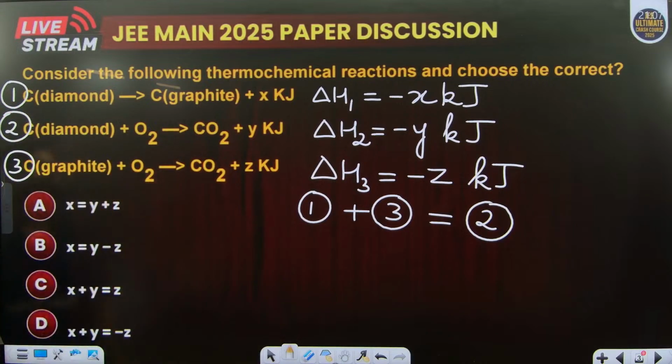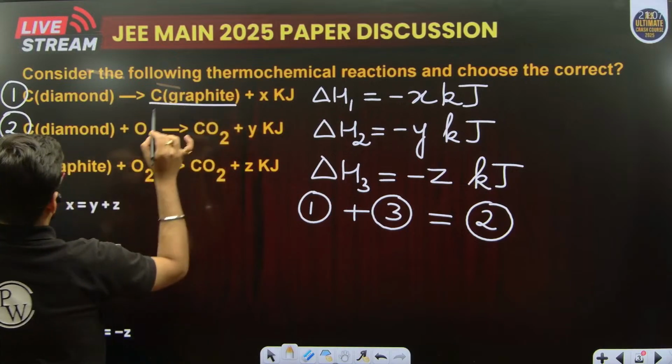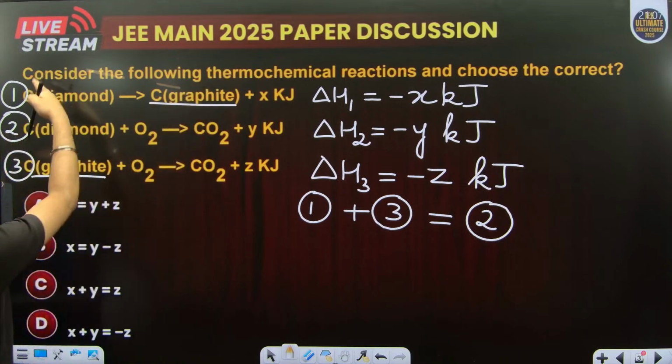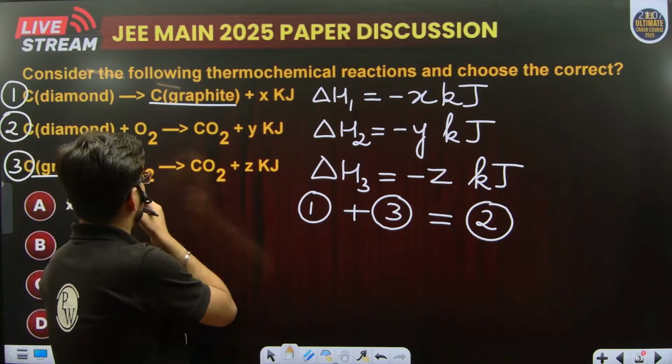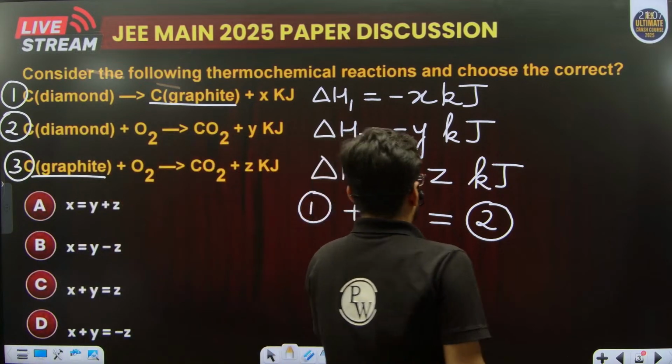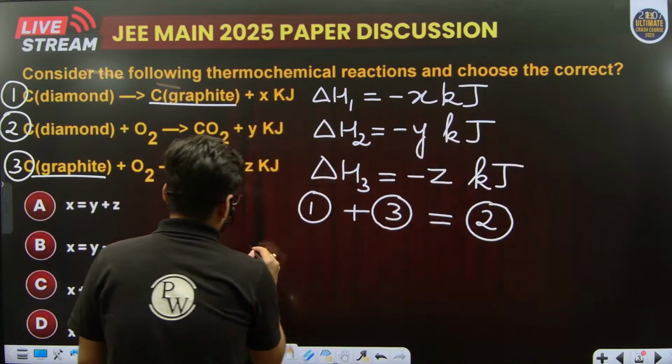How? This and this will get cancelled out if I add 1 and 3, right? Okay. So let's use Hess law directly.